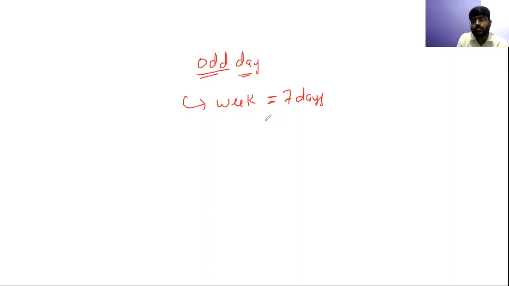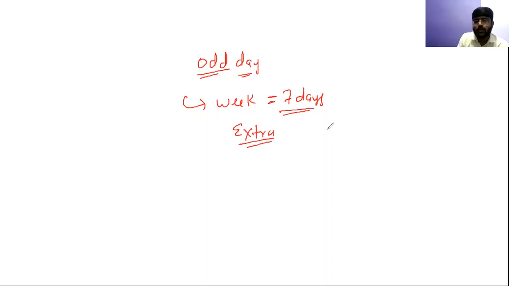Now I'm going to introduce the concept of odd day. I will just brief about this. What is the odd day concept? The odd day concept actually comes from the concept of a week. In a week we have 7 days. The days that are beyond 7 days, or days that are not fitting into a cycle of 7 days or a cycle of a week, are known as extra days. And these extra days are known as odd days.